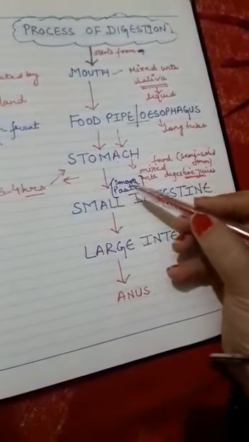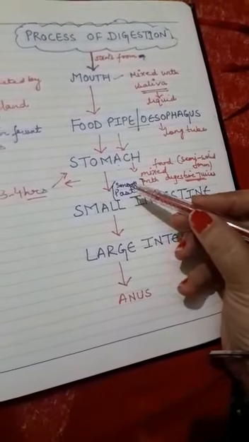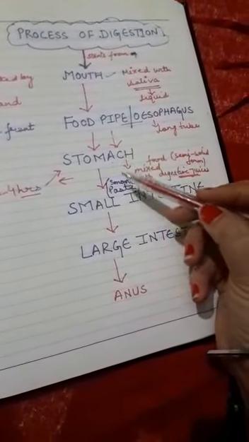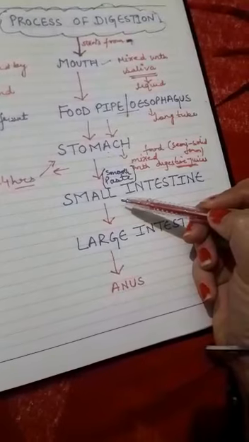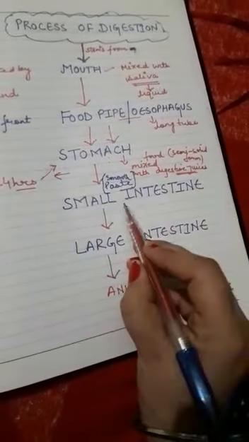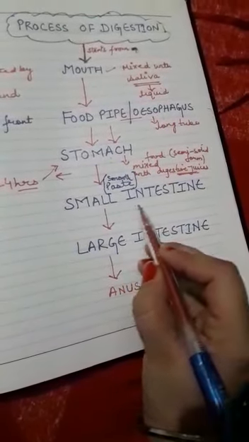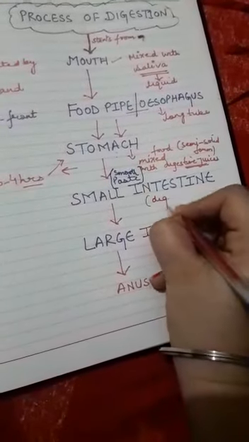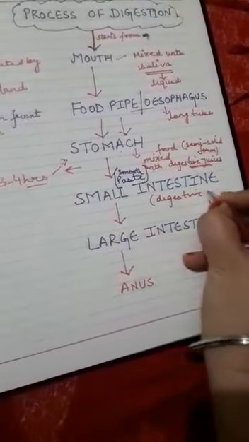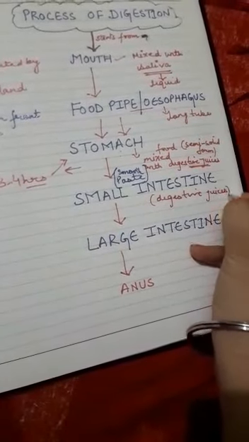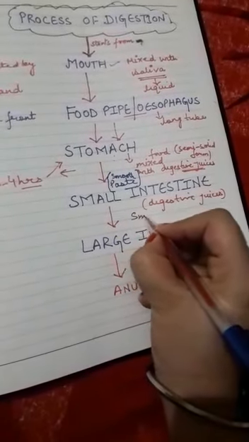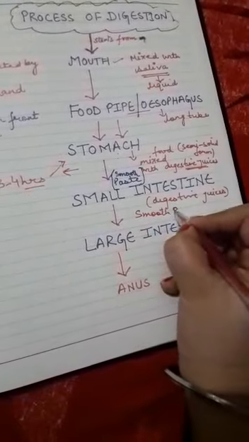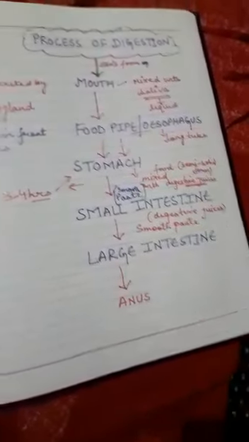Now this smooth paste, from your stomach, enters the small intestine. In the small intestine, it further gets mixed with digestive juices. Here also some digestive juices are present, and these juices get mixed with the smooth paste. And from where does this smooth paste come? It came from your stomach.